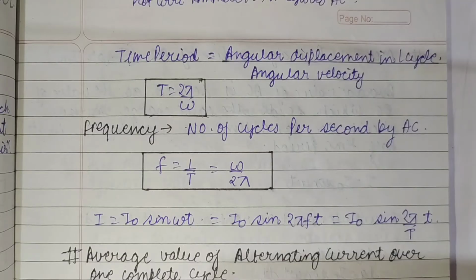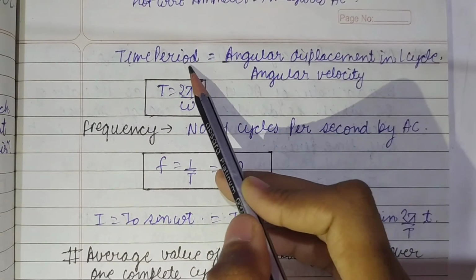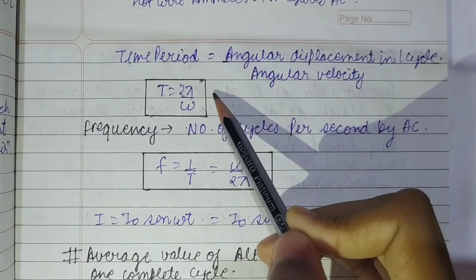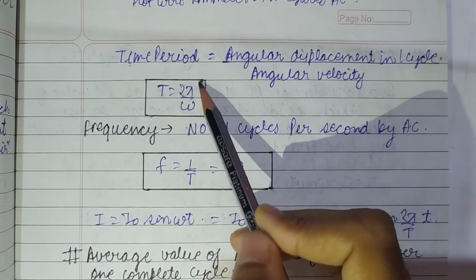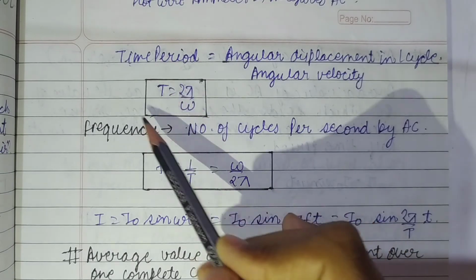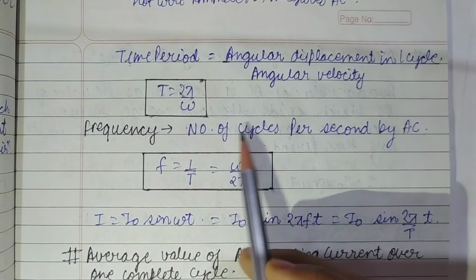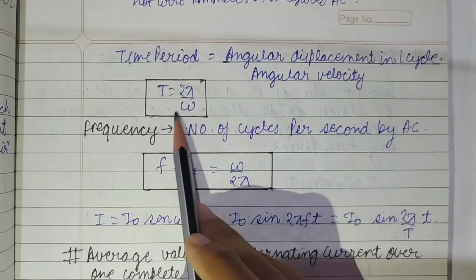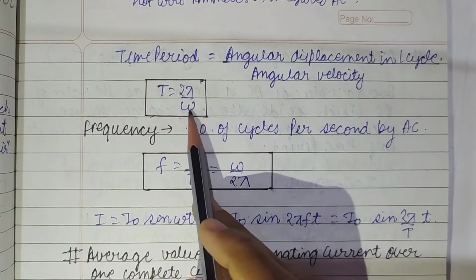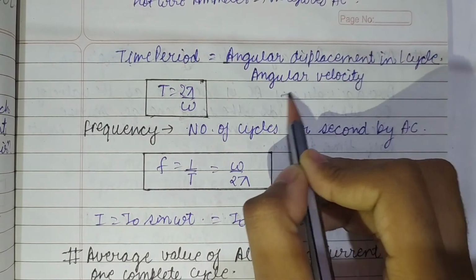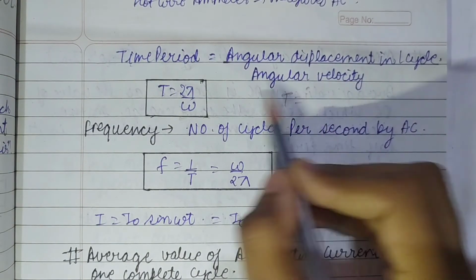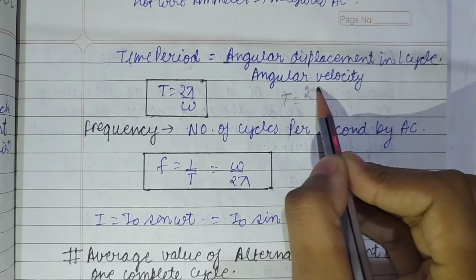Now, we already know how we can define the time period. It is defined as the total displacement divided by the angular velocity. The total displacement is 2 pi in completing the whole cycle, and the angular velocity we already know is omega. So from this formula, time is 2 pi divided by omega.